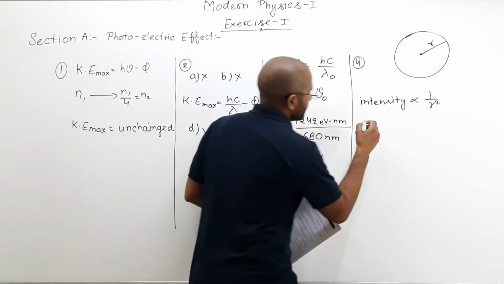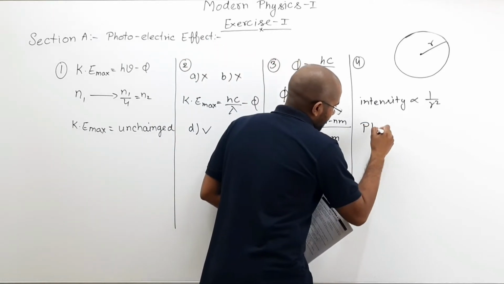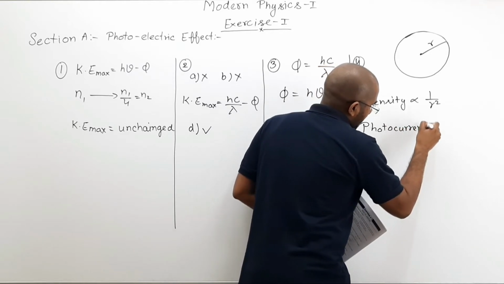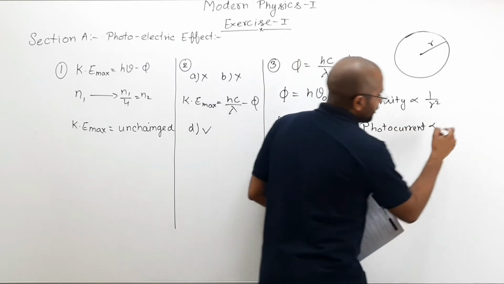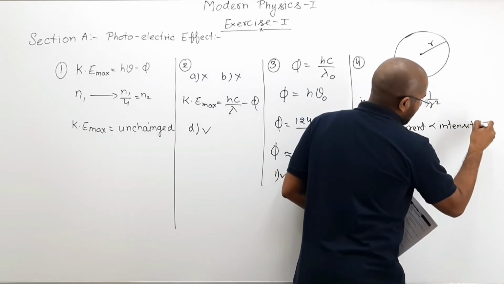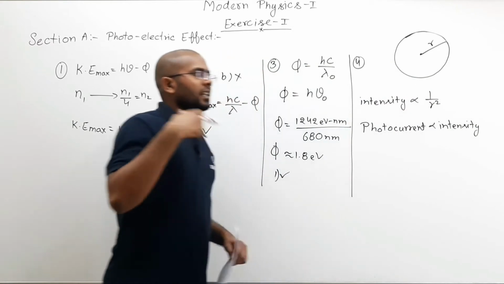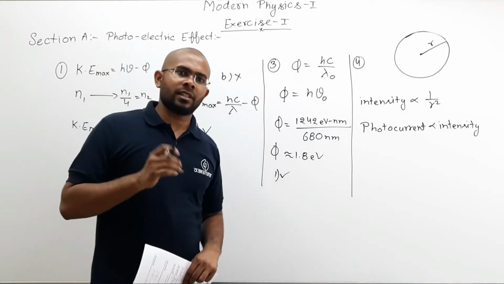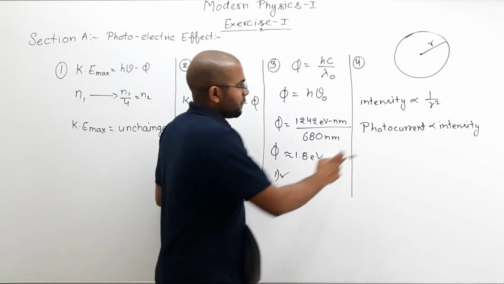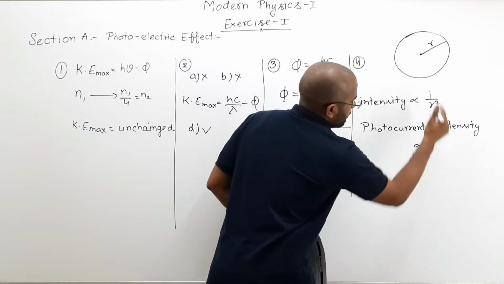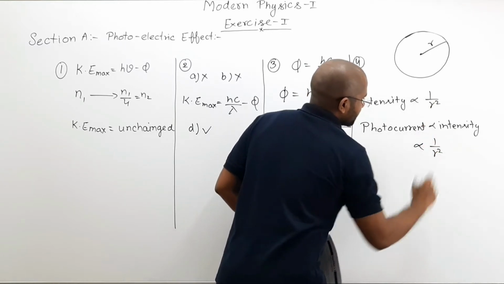So I can say photocurrent is proportional to intensity. If I increase intensity, photocurrent increases. If I decrease intensity, photocurrent decreases. Now, if photocurrent is proportional to intensity, can I write photocurrent is proportional to 1 by r square?